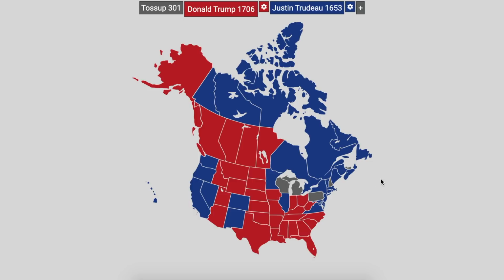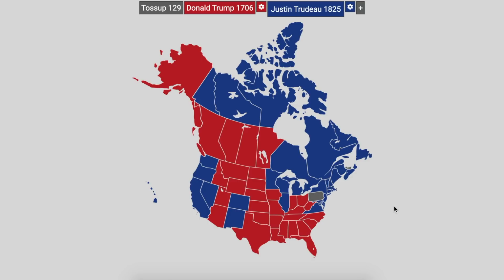As for the states of Wisconsin, Michigan, and Pennsylvania, one thing to keep in mind is the close proximity of Wisconsin and Michigan to a Democratic stronghold in the Ontario province in Canada. And for that reason, not only that, but obviously with political ideologies in the U.S. as well, I think Wisconsin and Michigan would go to Justin Trudeau. So I do believe New Hampshire would go to Justin Trudeau as well.